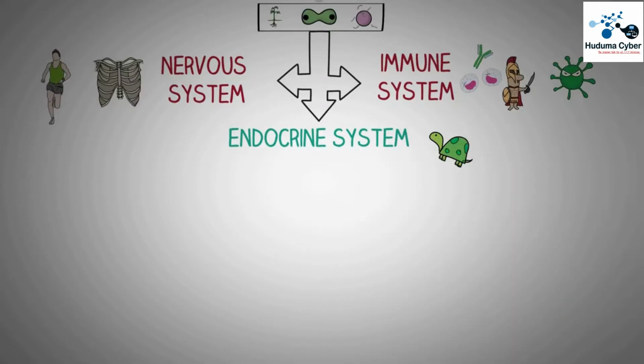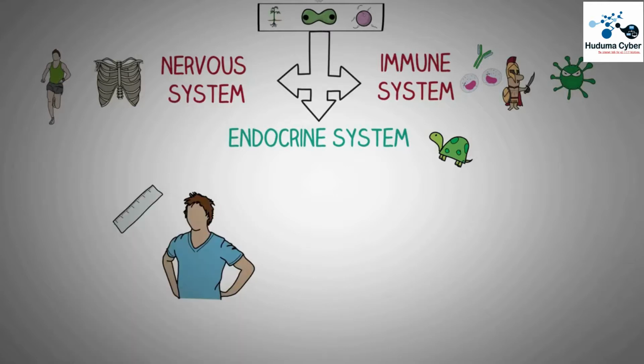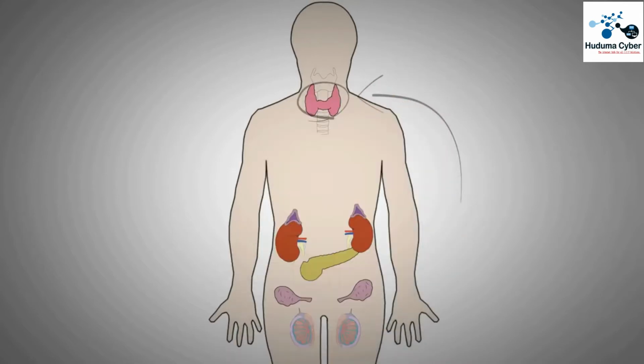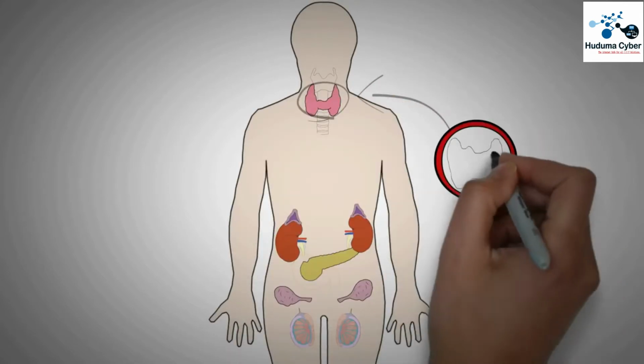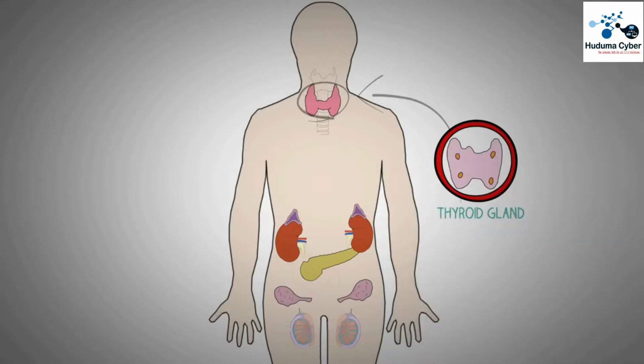For example, how fast the height of a person should increase, or maintenance of a constant level of electrolytes and ions in the blood, or the body's metabolic rate, and various other numerous processes that we will talk about later. The human endocrine system consists of the following glands, which are located all over the human body. We have the thyroid gland in the neck, which secretes important thyroid hormones which affect nearly all the cells of the body and maintain a proper metabolism of the body cells.